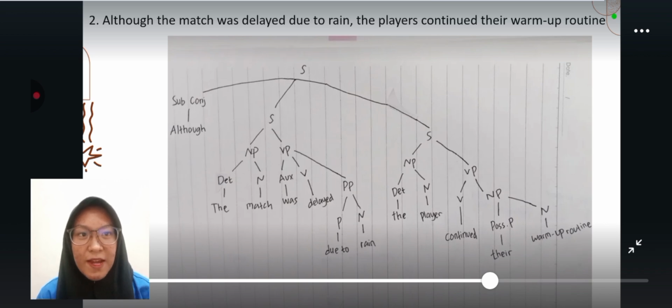The verb phrase is auxiliary verb was. The verb is delayed.